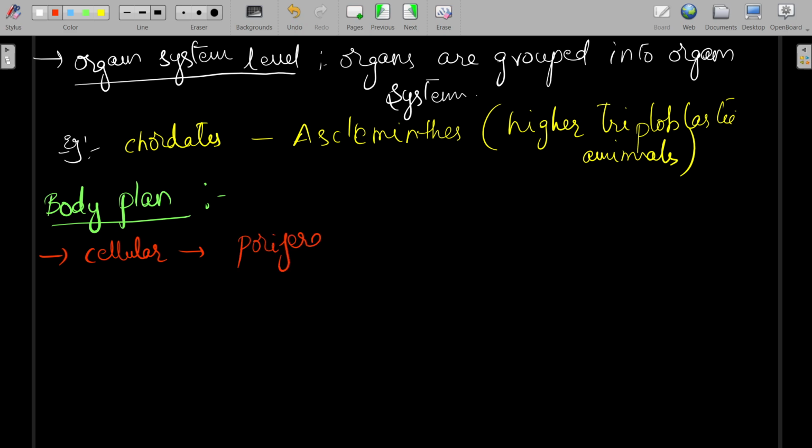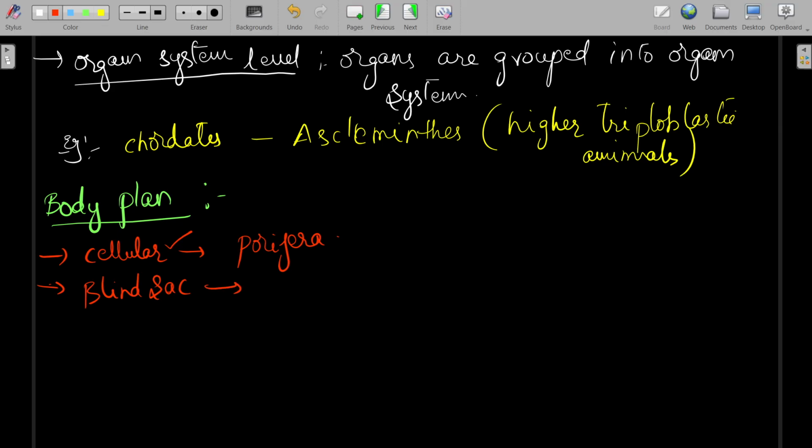So this is the basic one. Here the cells perform different functions. Cellular aggregate level is one of the body plans which is performed by the porifera.